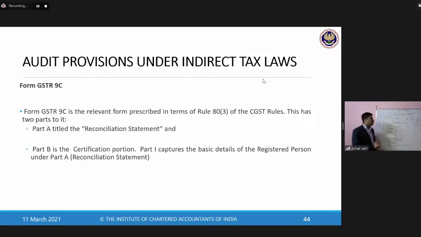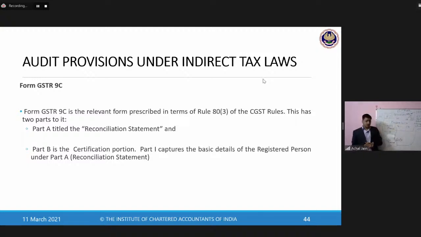First part will talk about the information flowing from the books of accounts. Second part will talk about the information which is flowing to the GST portal, meaning which is furnished to the GST department. And third part will be the differences between these two, if any, and the reasons for those differences.